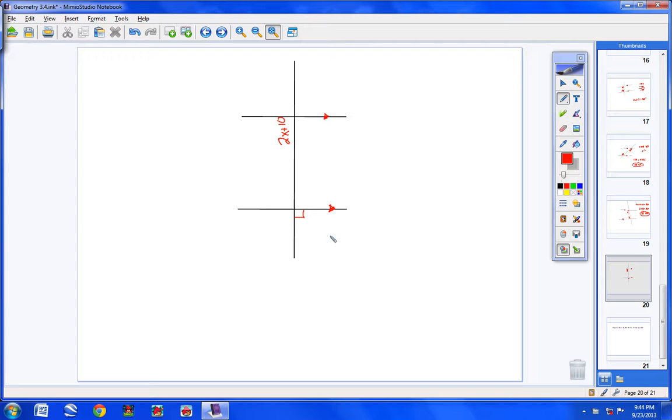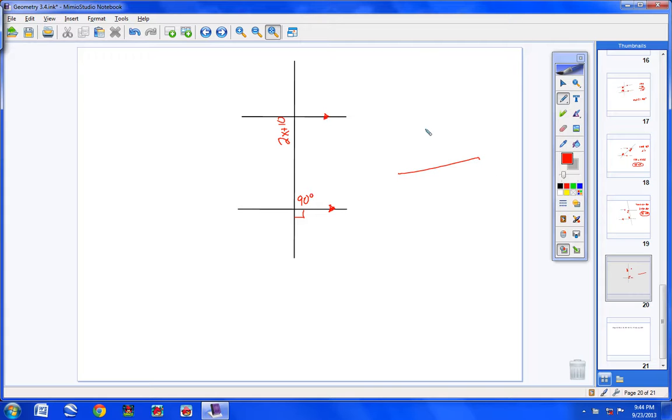But what I do know is this. Now think about this for a second, students. I do know that a straight line like this with a line coming off of it means this angle here and this angle here are supplementary. They have to add up to 180. Now come on, think about that for a second. So if this is 90, then wouldn't this have to be 90 also? I mean, think about it.